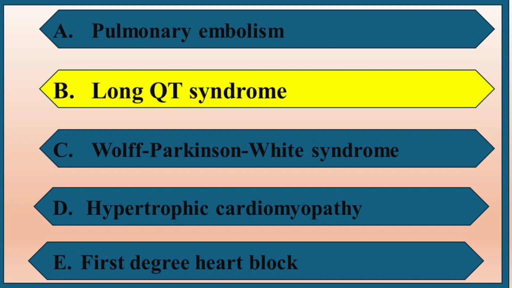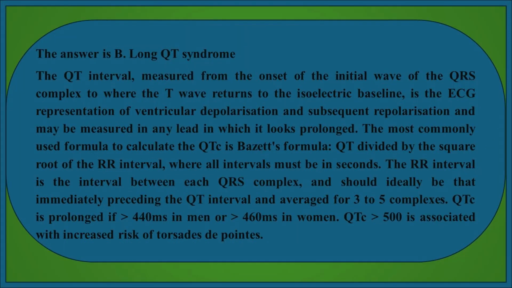The QT interval, measured from the onset of the initial wave of the QRS complex to where the T wave returns to the isoelectric baseline, is the ECG representation of ventricular depolarization and subsequent repolarization and may be measured in any lead in which it looks prolonged. The most commonly used formula to calculate the QTc is Bazett's formula, QT divided by the square root of the RR interval, where all intervals must be in seconds.